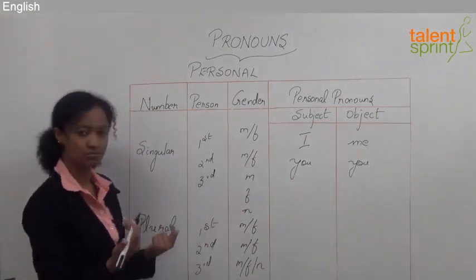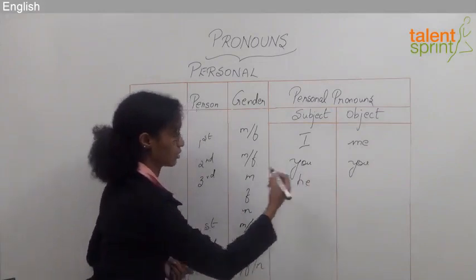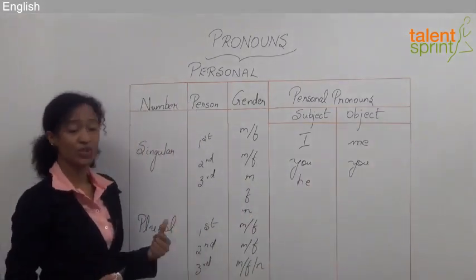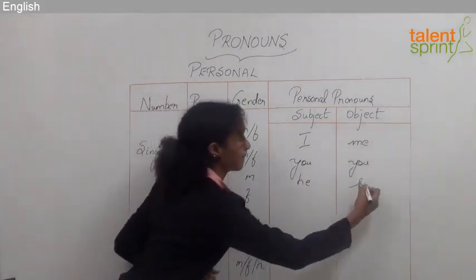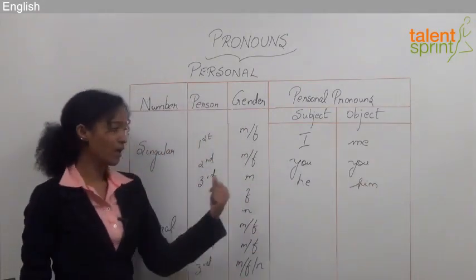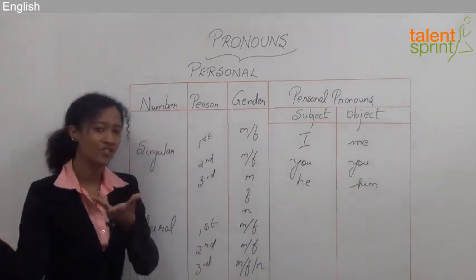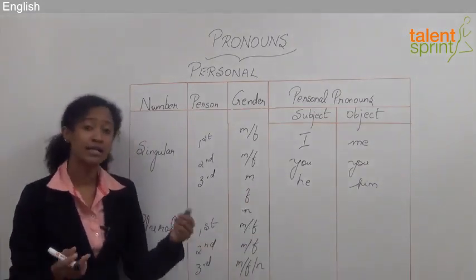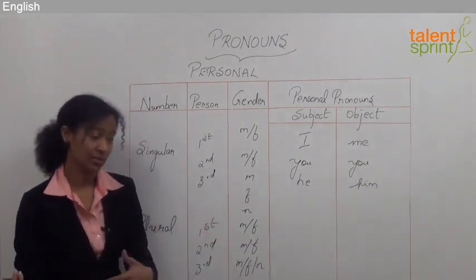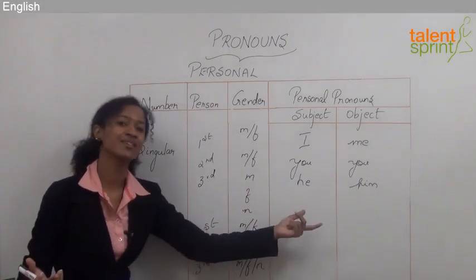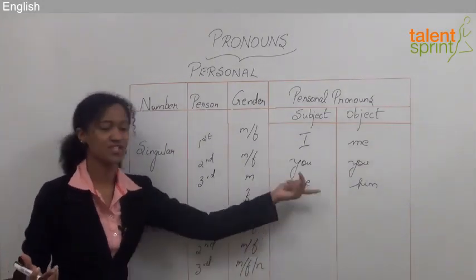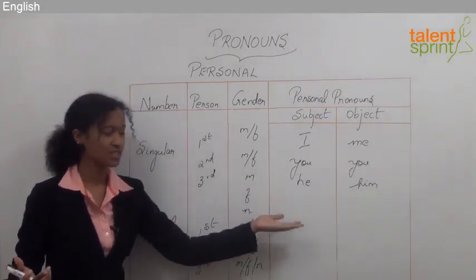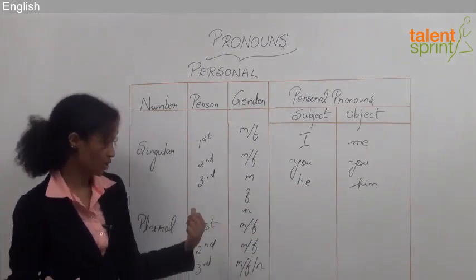Third person, male. He. And the object would be him. Say for example, he runs fast. In that sentence, he is the subject. Did Ram beat him? In that sentence, him is the object. So he runs fast, subject, he. Did Ram beat him? Him, object.